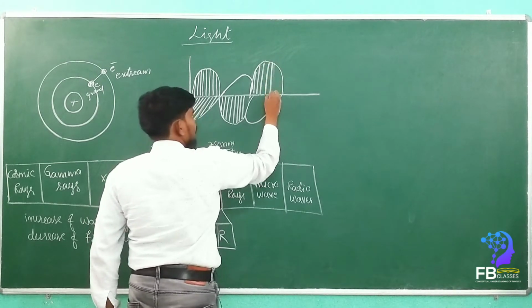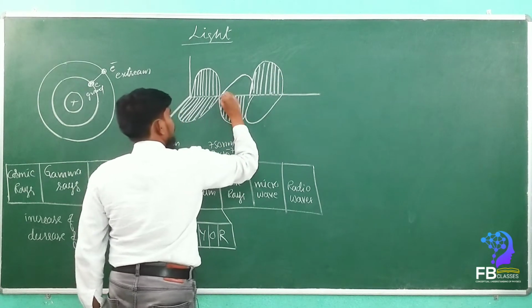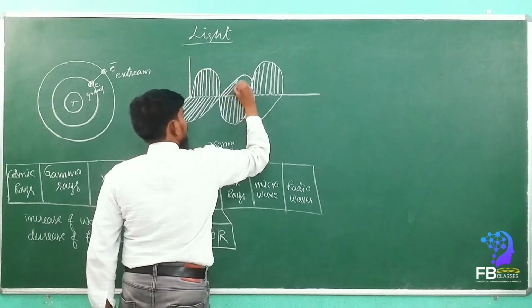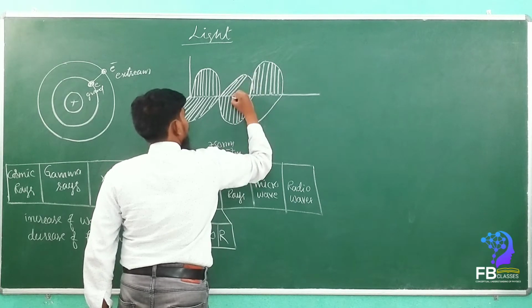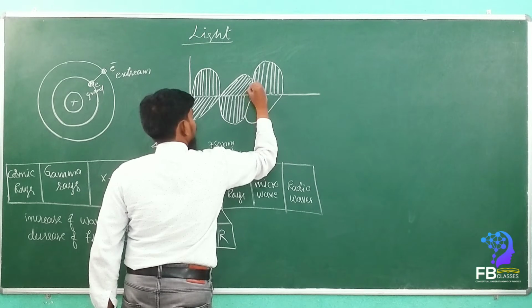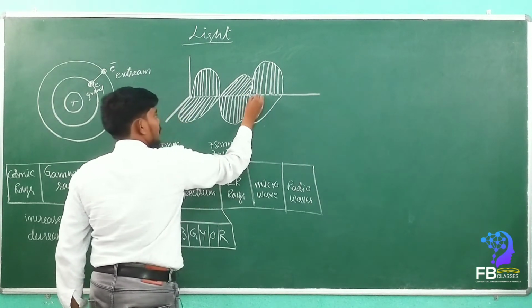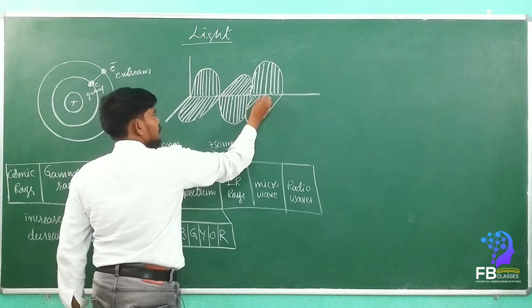I'll draw a little bit. See now. Are you getting my point? See here.